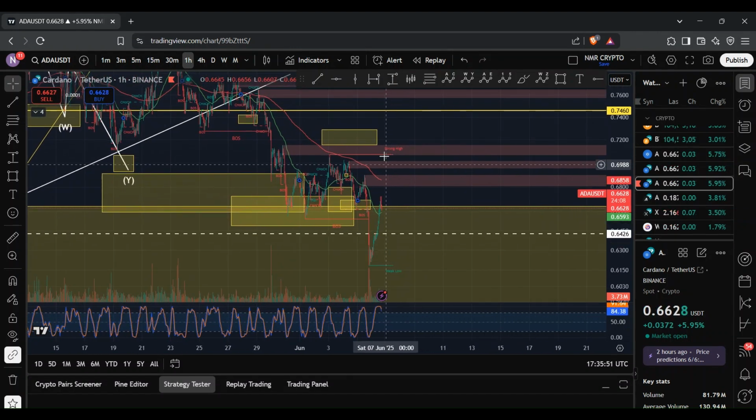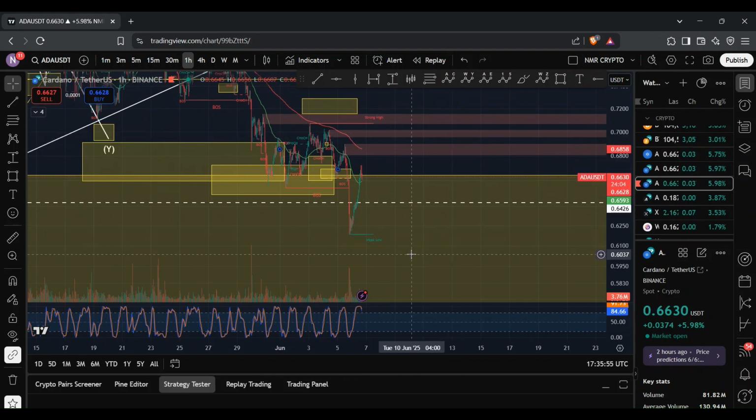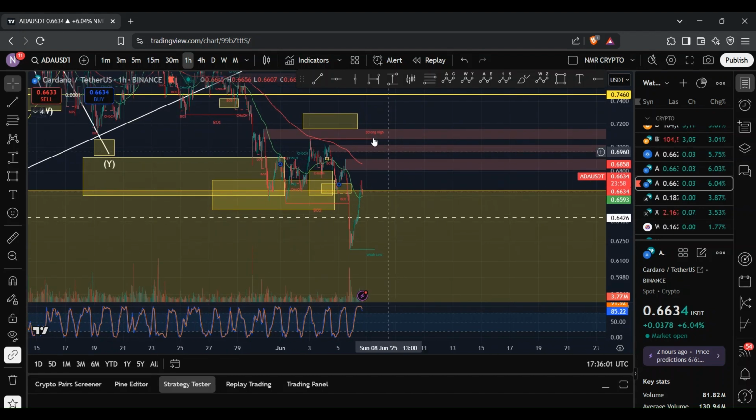I was talking about in my previous video, where I was looking for ADA to tap into this region here and then see a deeper move to the downside. But that move to the downside came sooner rather than later. Now, as you guys probably know by now, this move to the downside was caused by the feud that's taken place between Elon Musk and Donald Trump. And of course, that's causing a lot of FUD within the space right now.